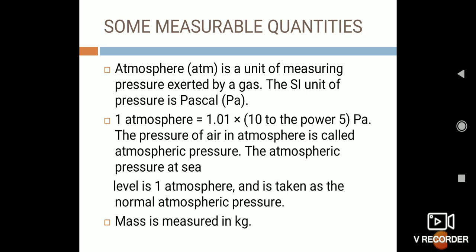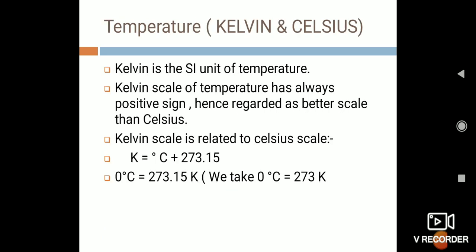Another measurable quantity is mass, and it is measured in kg. There are some more measurable quantities like volume, which is measured in liters. There are differences, but today we will study mainly how to measure the temperature. To measure the temperature, there are different scales like Kelvin scale, Celsius, Fahrenheit. But the SI unit of temperature is Kelvin.